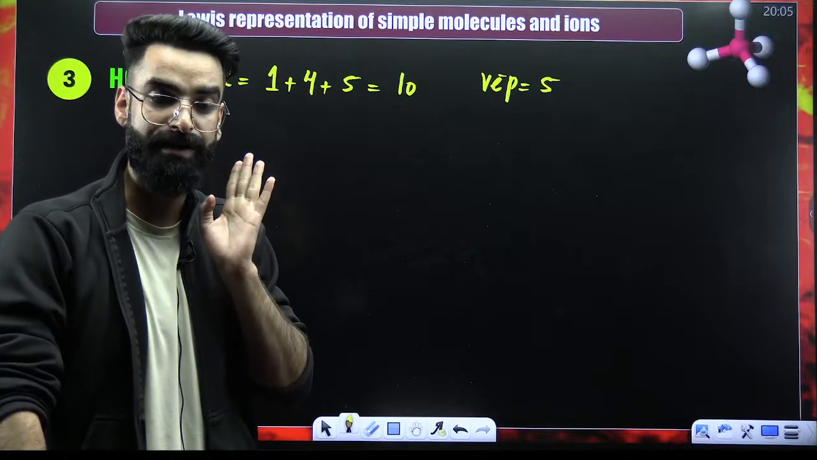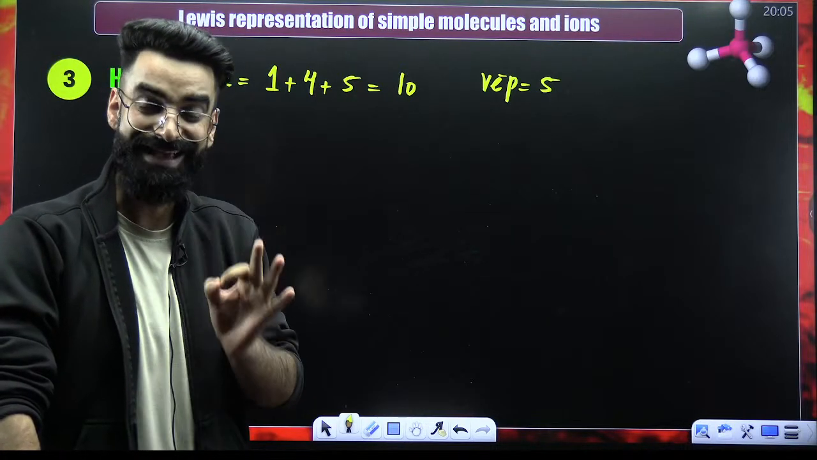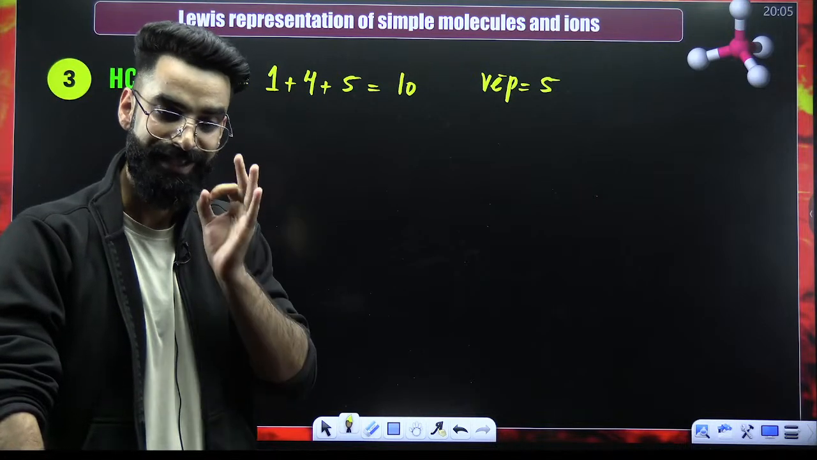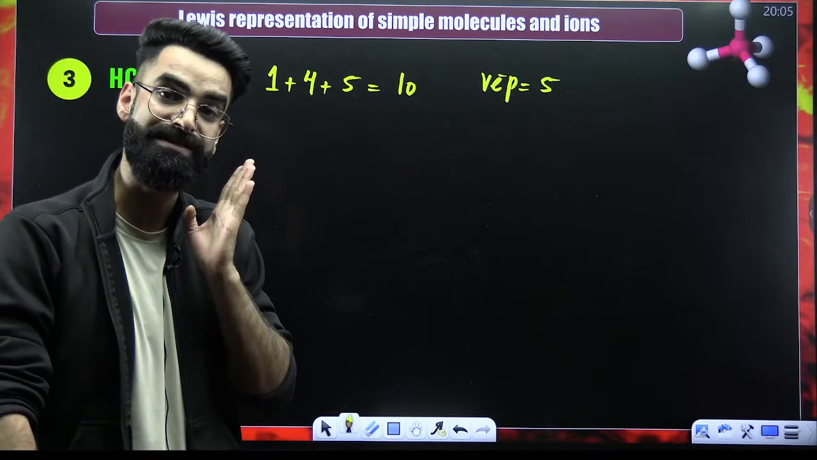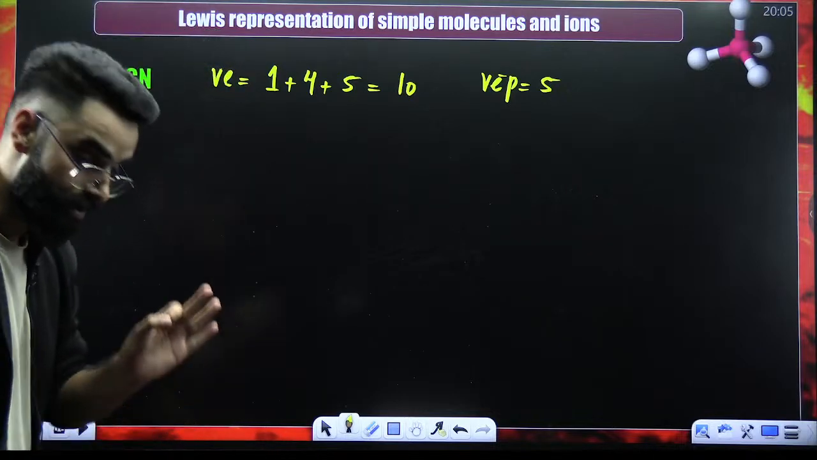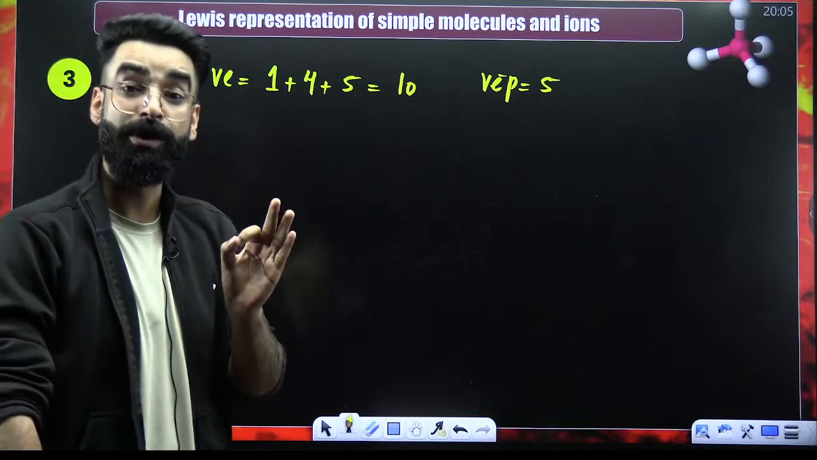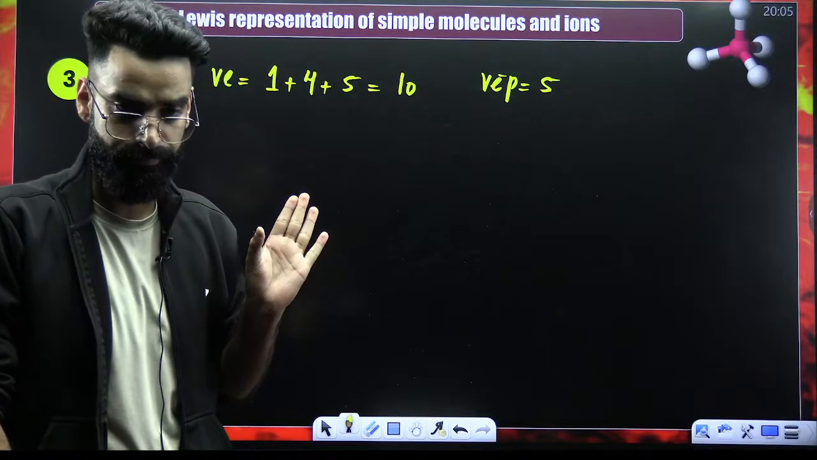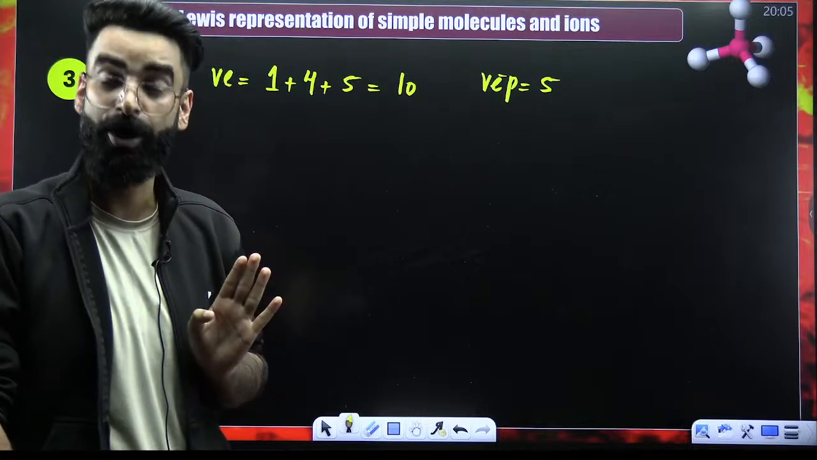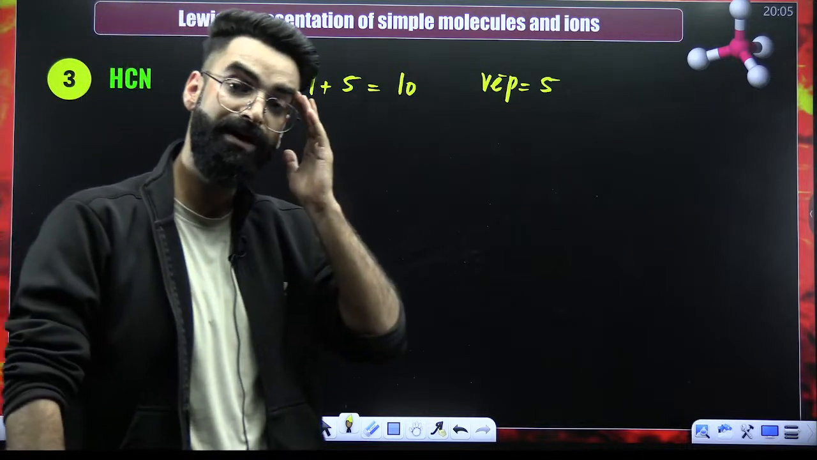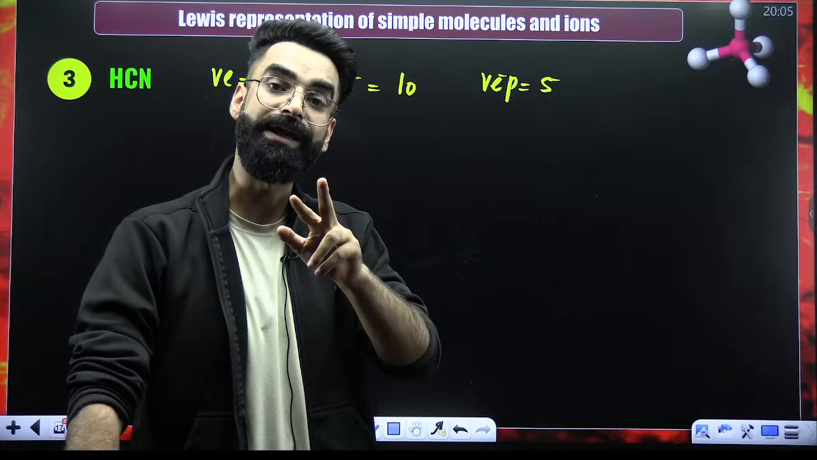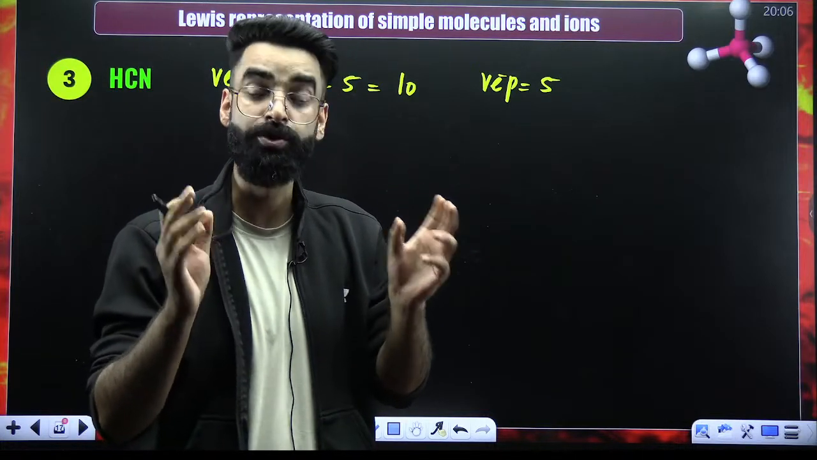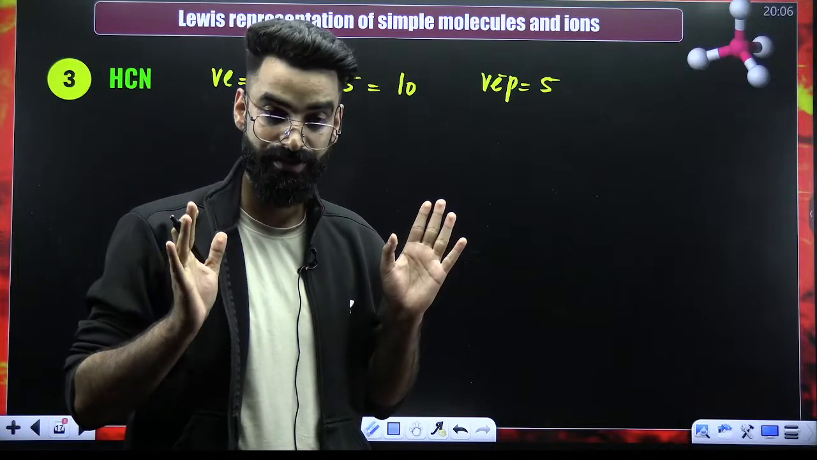Now, which one should be the central atom? The less electronegative element should be the central atom. Again, I'm repeating: the less electronegative element has to be the central atom. But whenever you see hydrogen or fluorine in the molecule, remember hydrogen and fluorine always occupy the terminal positions. They do not occupy the central positions.